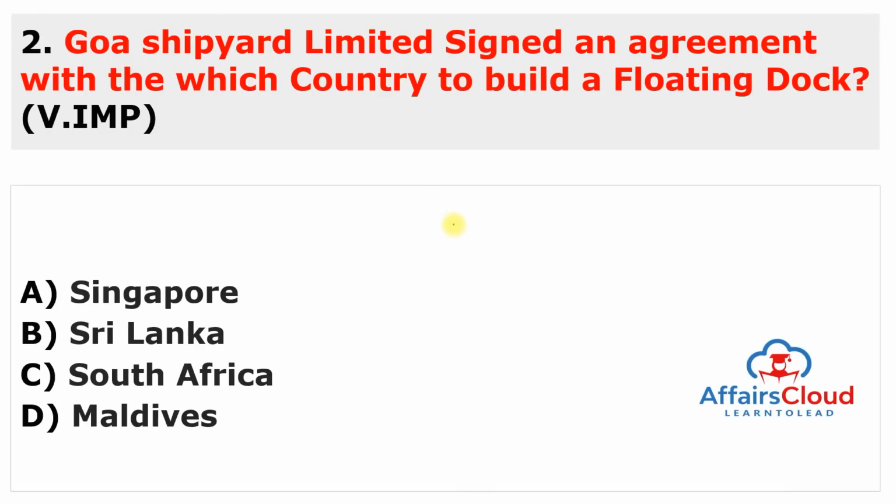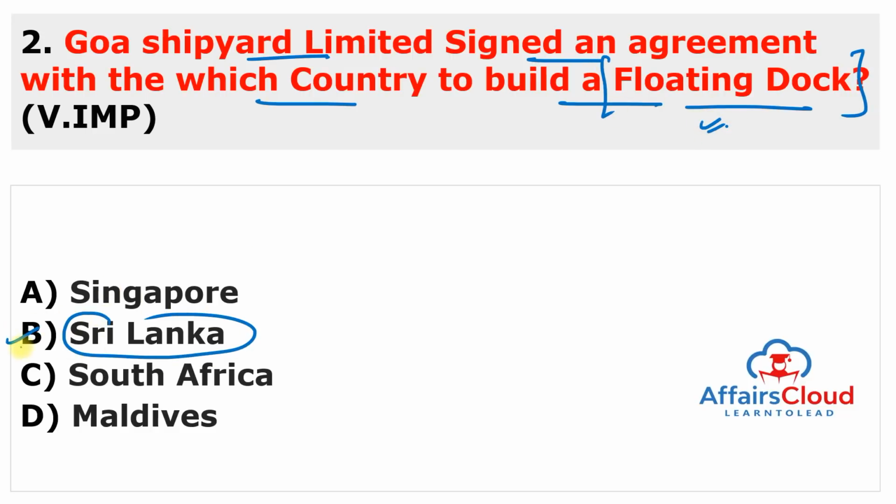So here is the first question in the very important section. Goa Shipyard Limited signed an agreement with which country to build a floating dock? You have to remember the keyword here, floating dock. And this country is Sri Lanka. So the answer to this question is B.